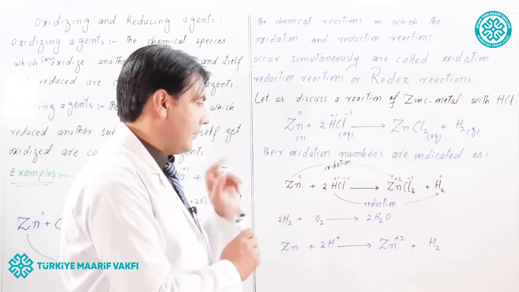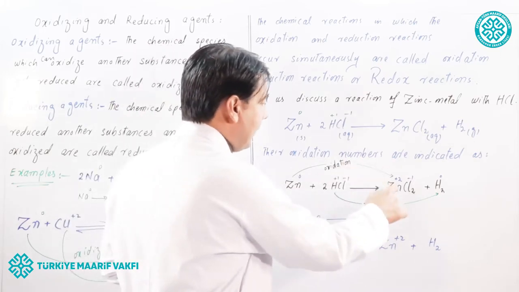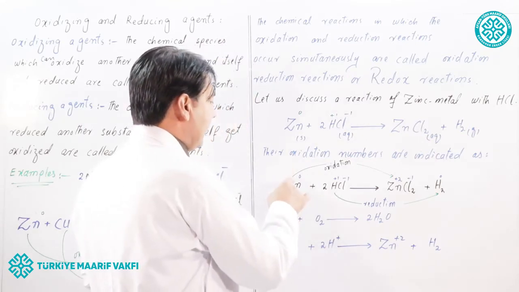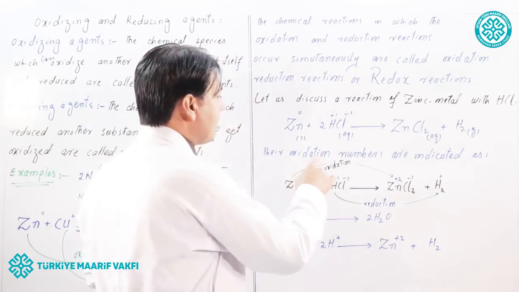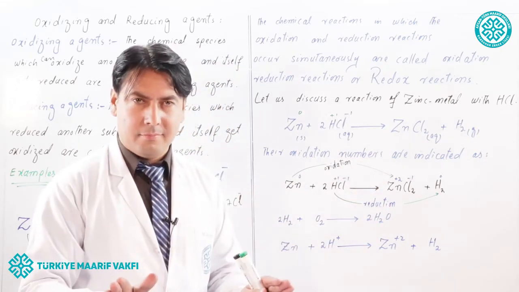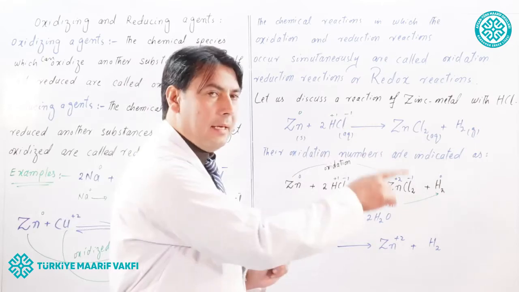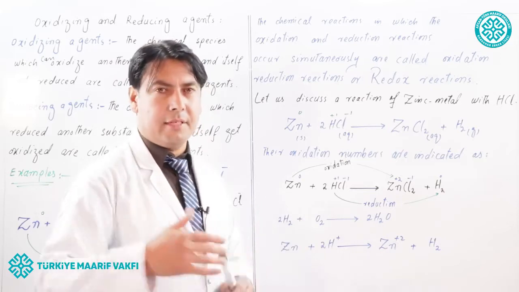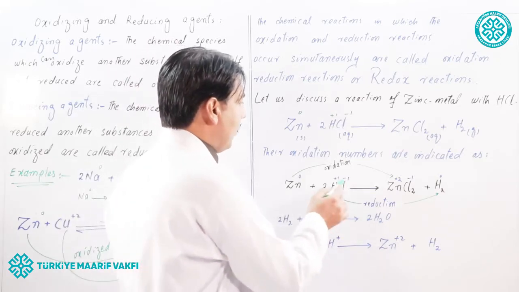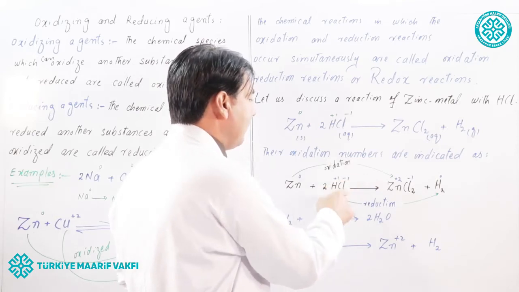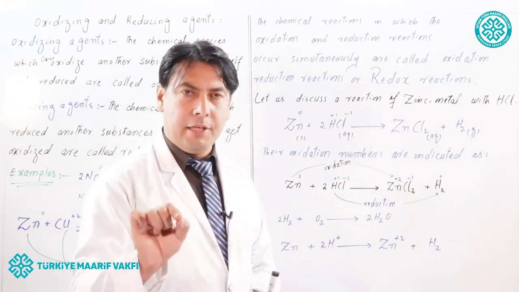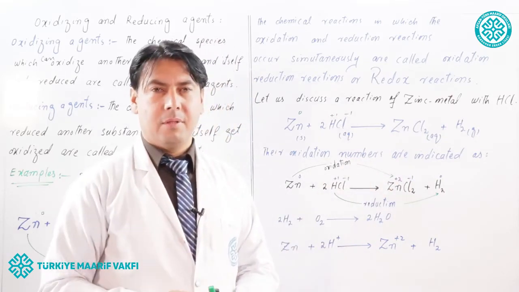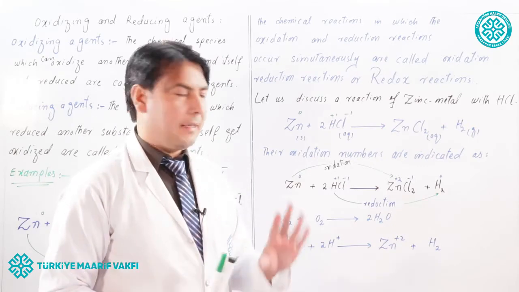So look, the oxidation number of zinc on the reactant side is 0 and the oxidation number of zinc on the product side is +2. So what happened? It means that zinc has oxidized from 0 to +2. Zinc has oxidized. So this reaction in which oxidation takes place is called an oxidation reaction. Similarly, look to the chlorine. The oxidation state of chlorine on both sides is the same. So no oxidation or reduction has occurred.